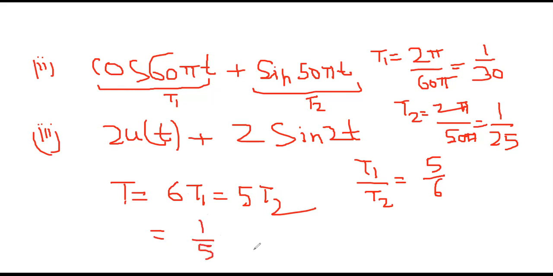So the sum of the signal is periodic with a period of 1 by 5 seconds or 0.2 seconds.